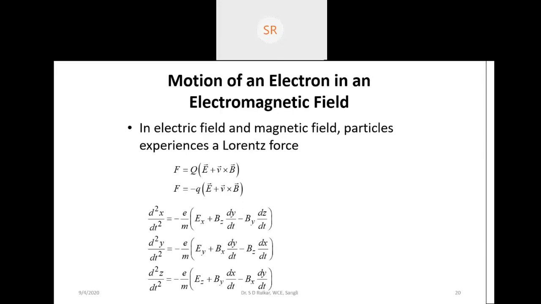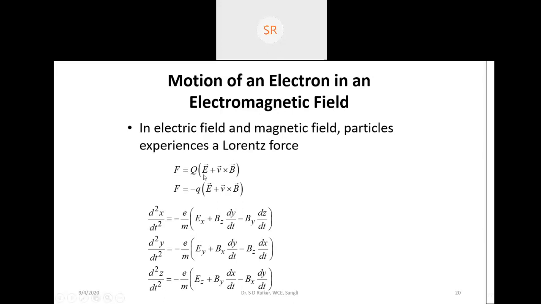But suppose the electron is moving in a magnetic field. The electron has some velocity, but when it moves in a magnetic field, it will not move in a straight way. The path of the electron is bent by the magnetic field. A force is exerted on the electron because of the presence of both the electric field and the magnetic field, and that is called the Lorentz force.